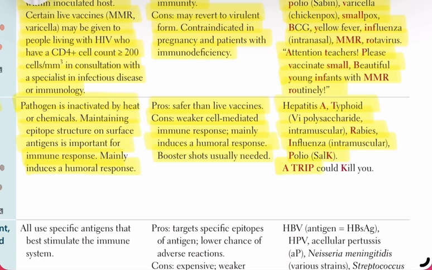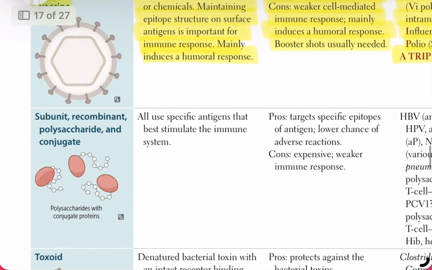Mnemonic: "A RIP could kill you," standing for A equals hepatitis A, T equals typhoid, R equals rabies, I equals influenza, P equals polio (Salk). 3. Subunit, recombinant, polysaccharide, and conjugate vaccines. These use specific antigens that are most effective at stimulating the immune system.